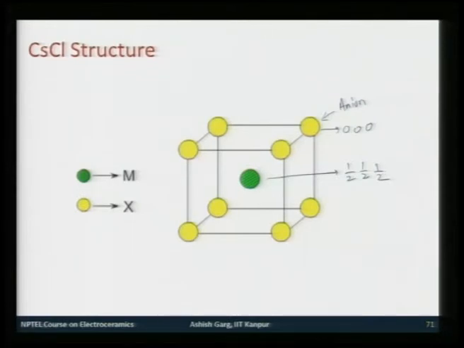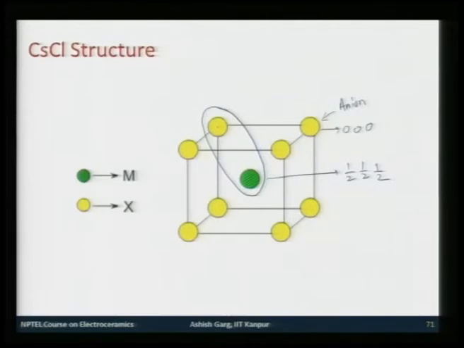So, you can consider this whole thing as formula units, where each of these anions is attached to each of these cations. What you can see is that instead of putting one particular sphere at this position, you have put a group of 2 spheres, and both of these spheres are different. So, it looks like a BCC structure, but it is not a BCC structure.